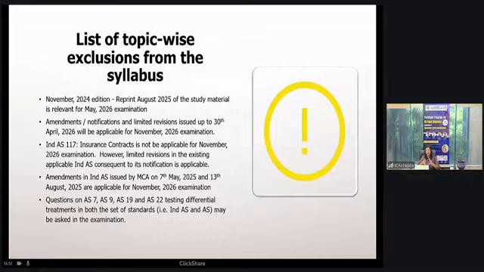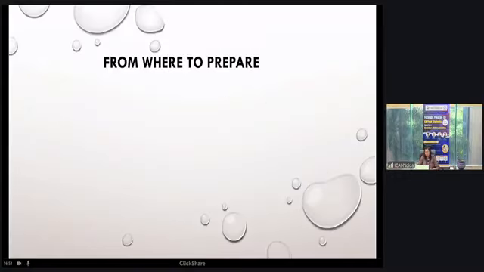So questions may be tested on those differences, only on the difference part, where a practical scenario is given and you are asked to give the treatment as per accounting standard and Indian accounting standard. That may also be done. As per past trend analysis, no question has been asked, but it won't always be that no question is asked. It may be asked. So be prepared with this possibility also.